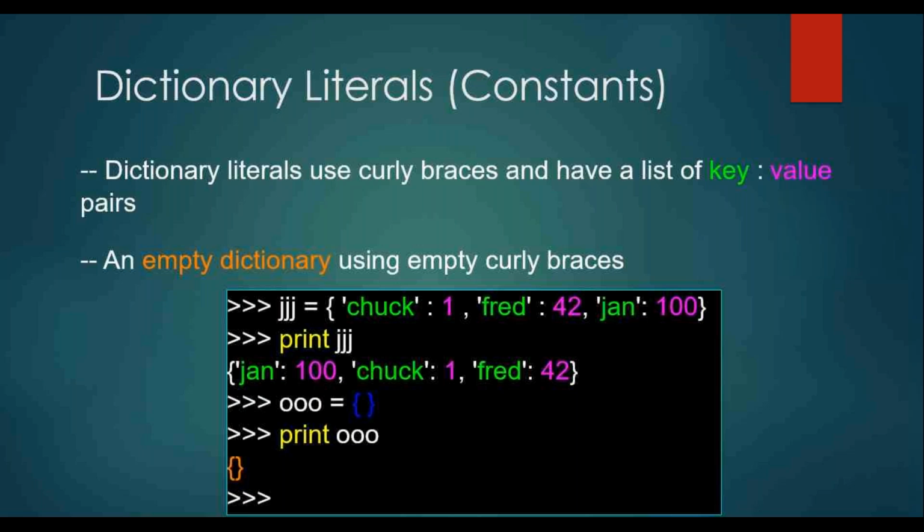Next, dictionary literals are like constants. Dictionary literals use curly braces and have a list of key value pairs. An empty dictionary uses empty curly braces only. I already showed.